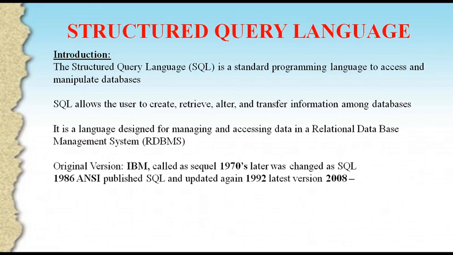Later it was changed to SQL from SEQUEL. And officially, the first version of SQL was published by ANSI, the American National Standards Institute, in the year 1986.